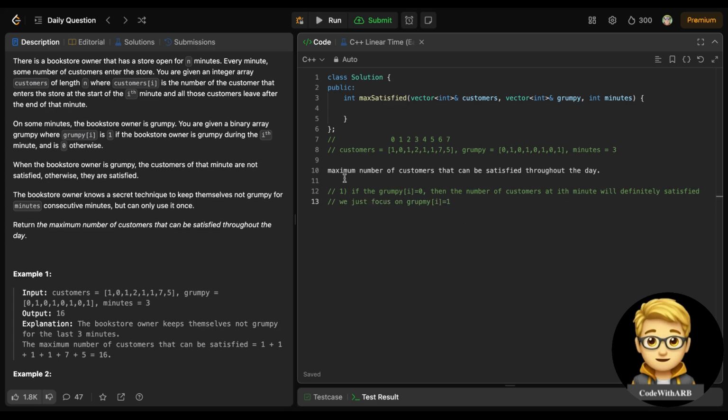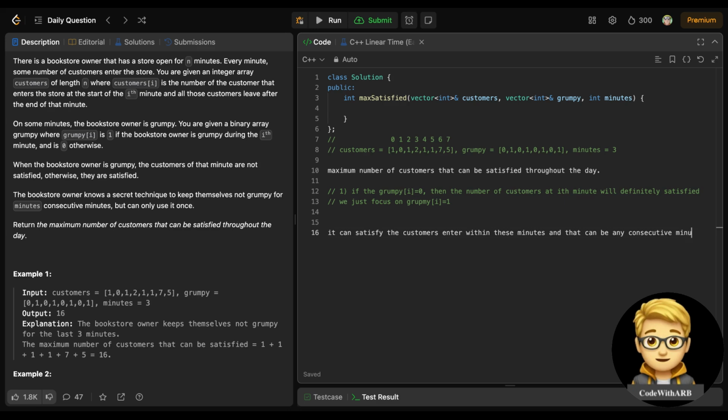So for finding the maximum number of customers, we are given a minutes value. This is consecutive minutes. What will these consecutive minutes do? They can satisfy the customers entering within these minutes, and that can be any consecutive minutes.